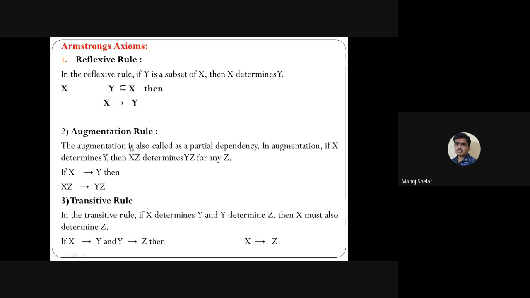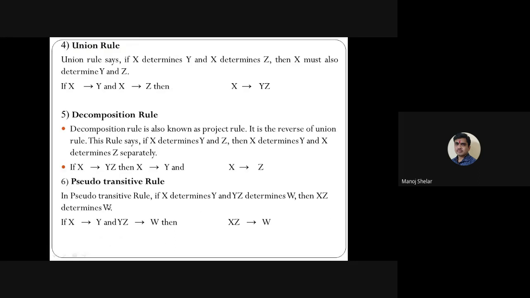So these six rules: reflexive rule, augmentation rule, transitivity rule, then union rule, decomposition rule, pseudo transitivity rule. These six rules are important because they are required to find the closure of a set of functional dependencies. If you understand these six rules, you can easily find the closure of the set of functional dependencies.